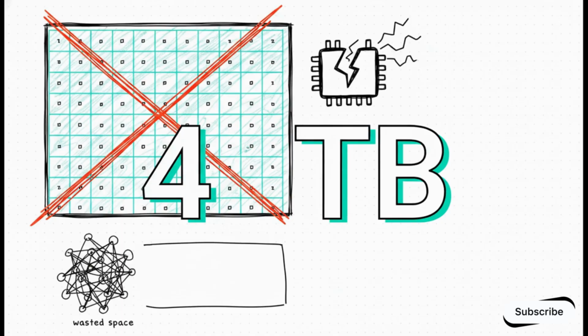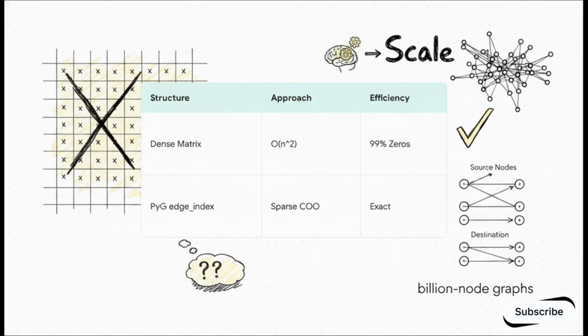4 terabytes. There's no way. Your GPU will instantly crash. And honestly, the worst part? Because real-world graphs are incredibly sparse, 99% of those 4 terabytes are just zeros. It's totally wasted space.